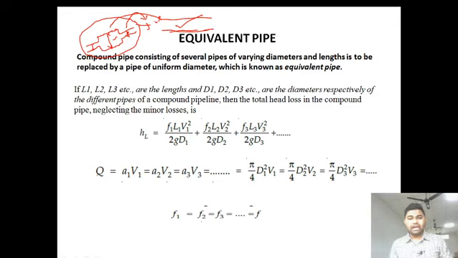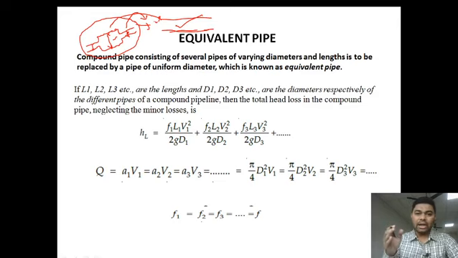So, what is happening in the equivalent pipe? Just look at that. If L1, L2, L3 etc. are the lengths and D1, D2, D3 etc. are the diameters respectively of the different pipes, you can see in the figure, the length will be L1 and diameter D1, L2 and D2, L3 and D3.